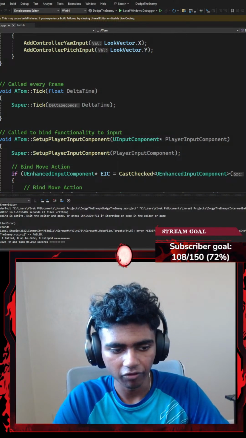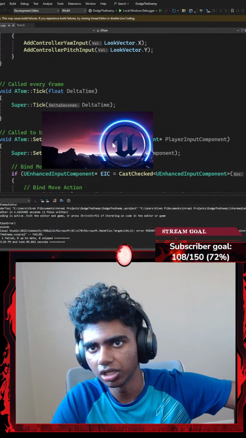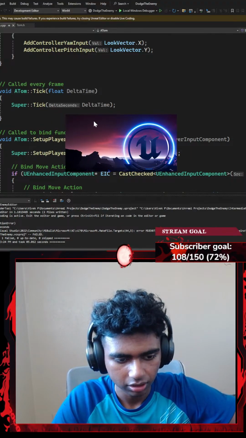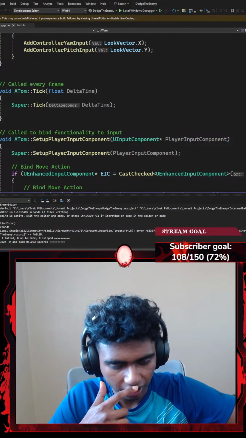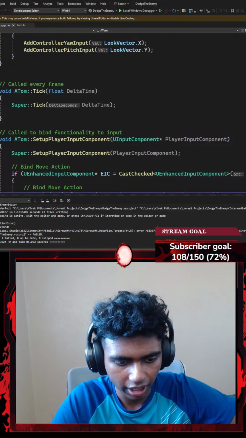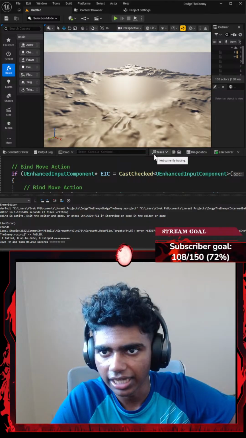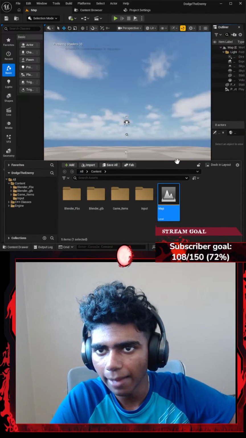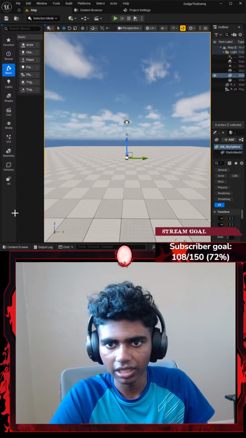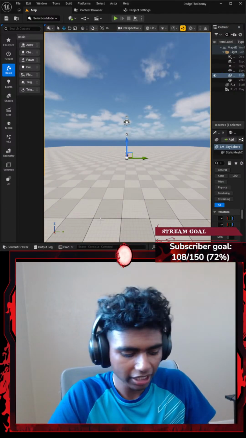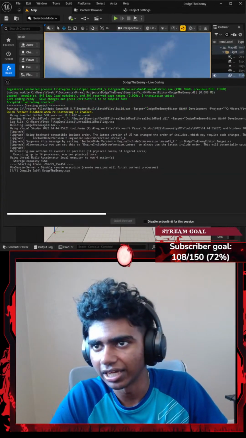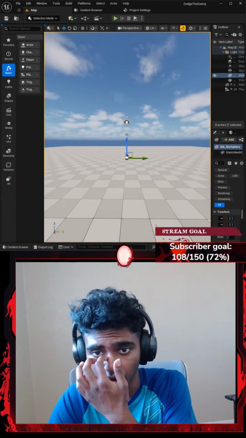Okay, let's wait for it to open real quick. I think it's almost open. There we go. I'm going to click that and then extend it from the bottom. Now I'm going to go to Content, double click my map, and then before I hit play, I might hit Control Alt F11 real quick, even though it kind of compiles the entire code when I start the program.